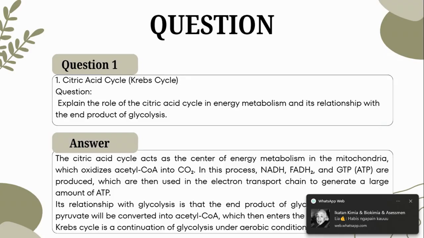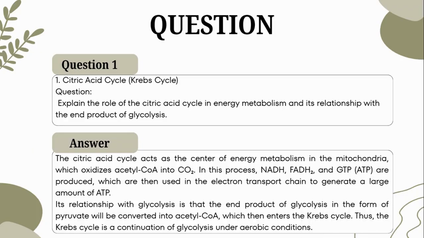So the first question about citric acid cycle or Krebs cycle. Explain the role of the citric acid cycle in energy metabolism and its relationship with the end product of glycolysis.